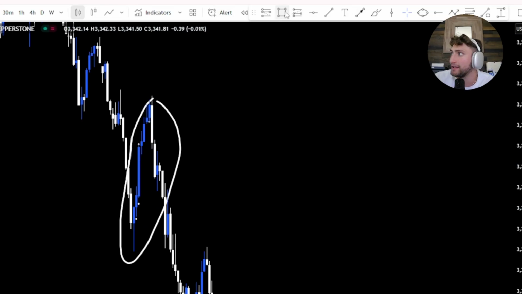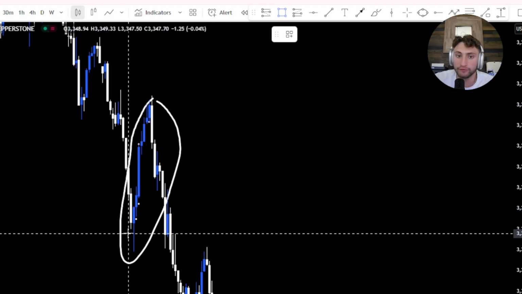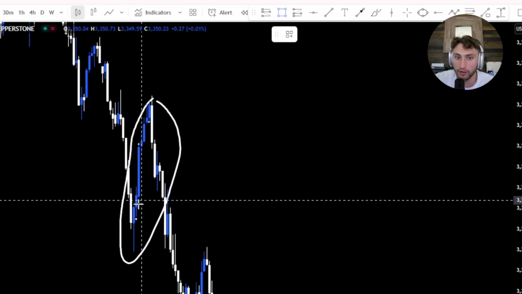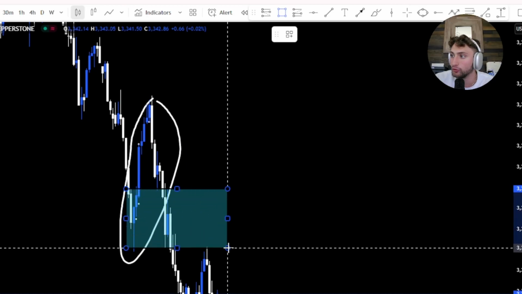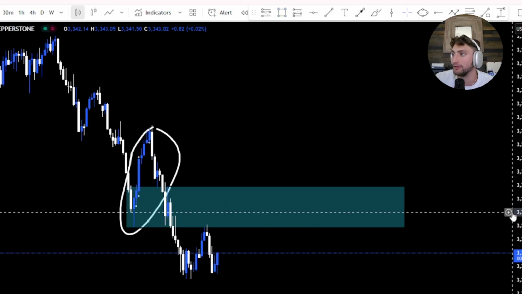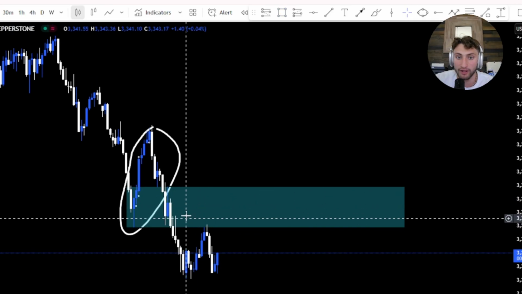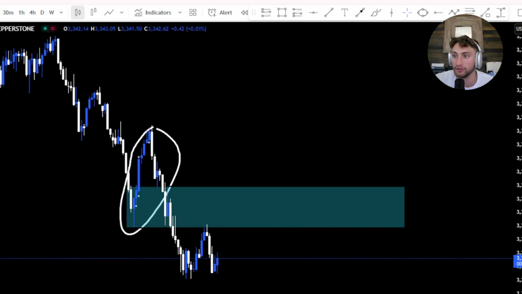We are going to take our box tool here. Here's what I like to do. I like to take the candle before the move. So we have 7 bullish candles in a row. I'm going to take the bearish candle before that. I'm going to go top wick to bottom wick of this move, and that is my area of demand. Obviously, you can see the zone did not hold here. That's a part of the game sometimes, but this is what a clear area of demand is.